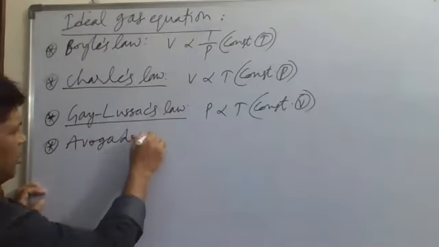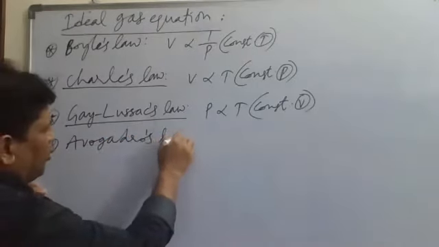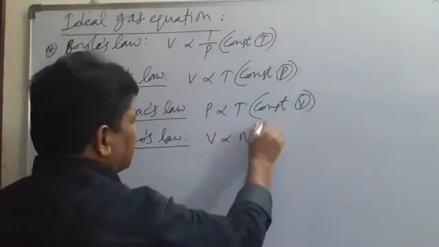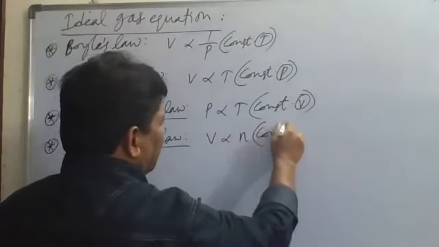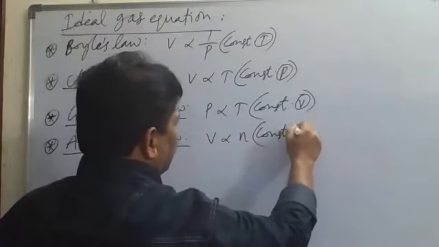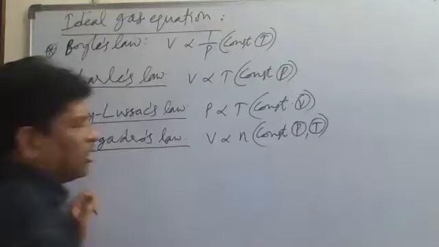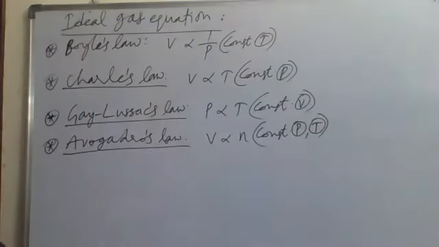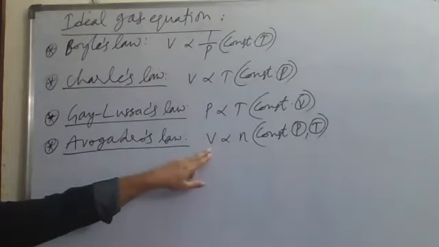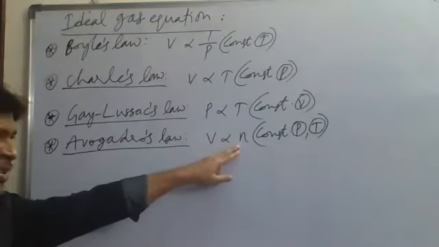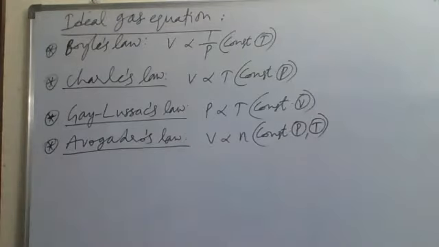Next, Avogadro's law. Volume V is directly proportional to the number of moles. What will be constant in this case? Constant pressure and temperature, both will be constant. At constant temperature and pressure, the volume of a gas is directly proportional to the number of moles. The more the number of moles, the more the volume of the gas.